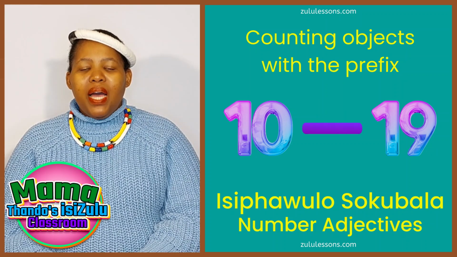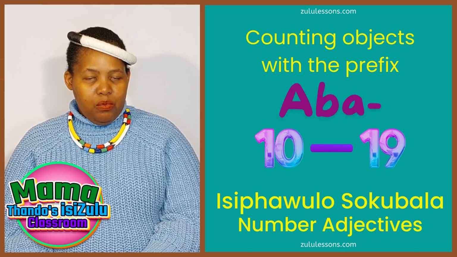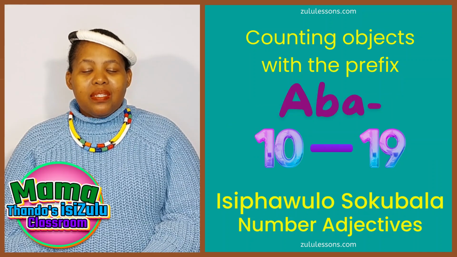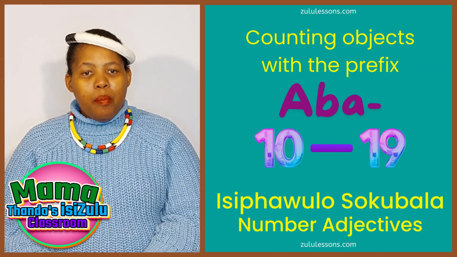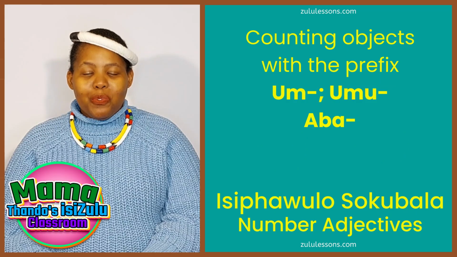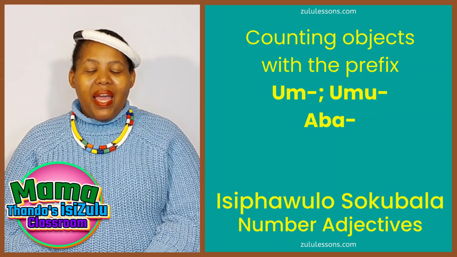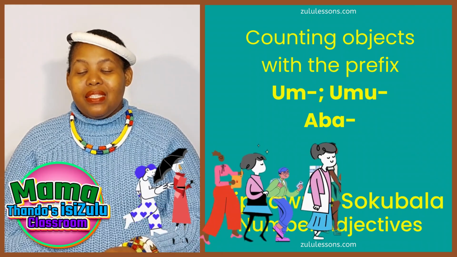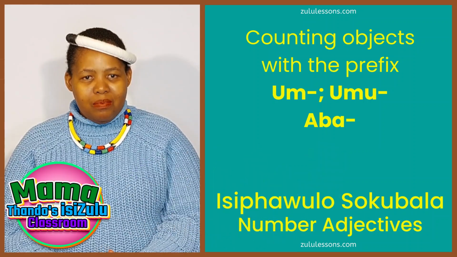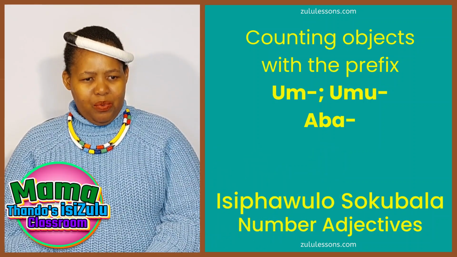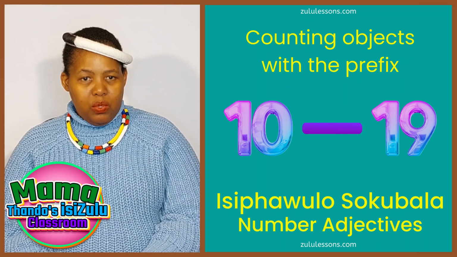Here, mngani, we are looking at a certain group of nouns. We'll start with the nouns that have the prefix isiqalo, aba. You know those ones. Those are the plural of the nouns that start with umu, and they are only people. So we are going to work only with those nouns, but with the different numbers from 10 to 19.